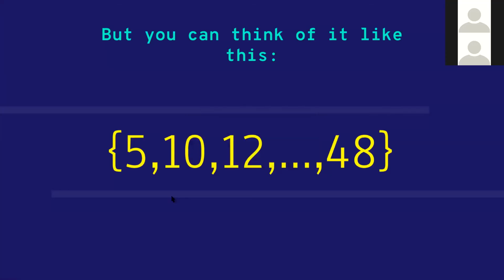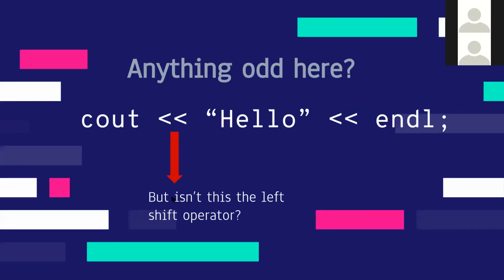So for example, let's look at this slide. You have this arrow here, right? I'm just giving you an example. This arrow you can think of as a pointer, and what it is pointing to is the data. So here this string, but isn't this the left shift operator?